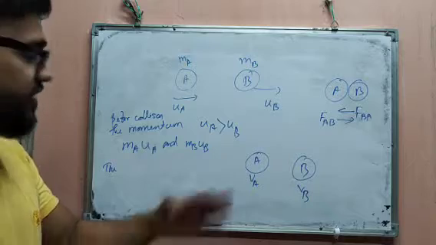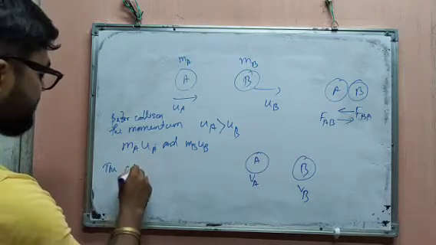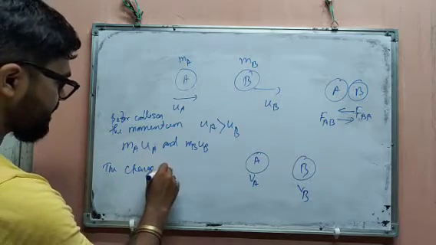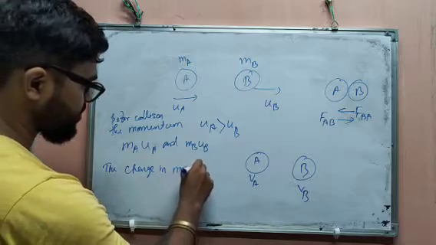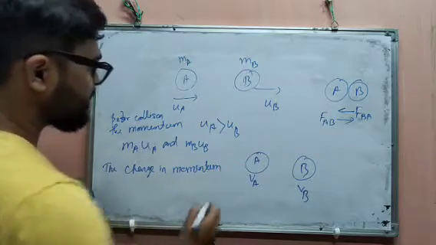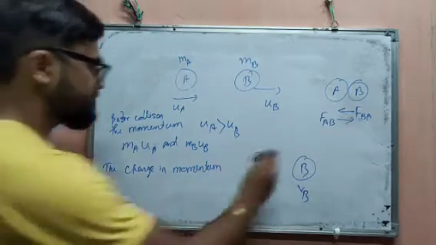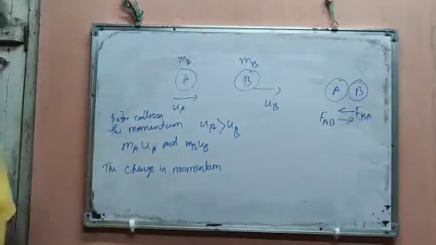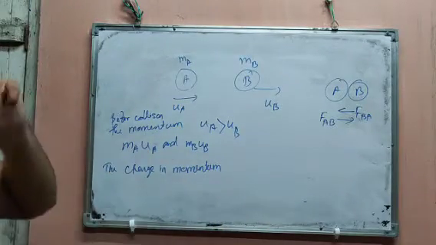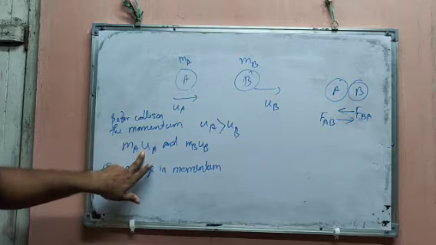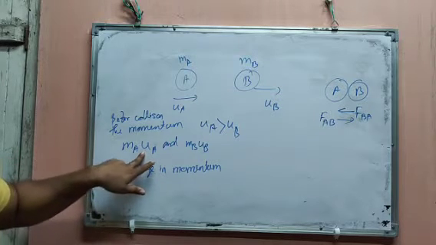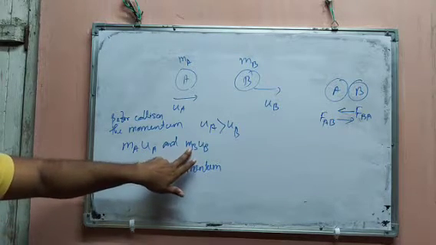Before finding the total momentum we have to find the change in momentum. This is the initial momentum of these two.